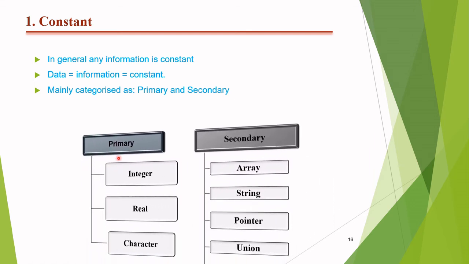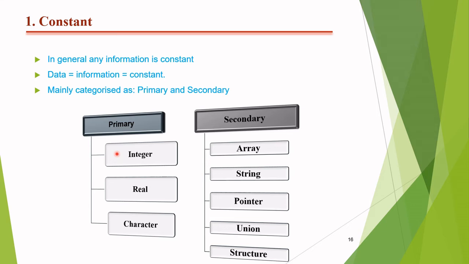In case of primary, first we categorize integer, like numbers 0 and 1 and so on, real number, then characters. In the case of secondary, the constants are known as array, string, pointer, union, structure.